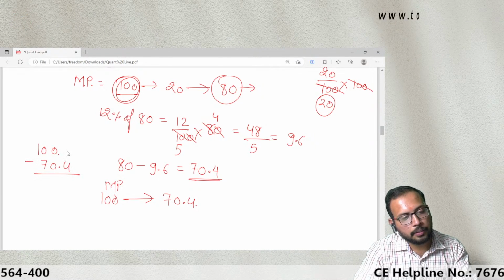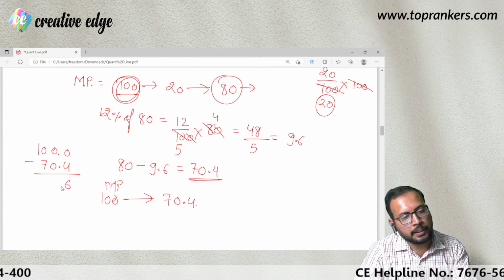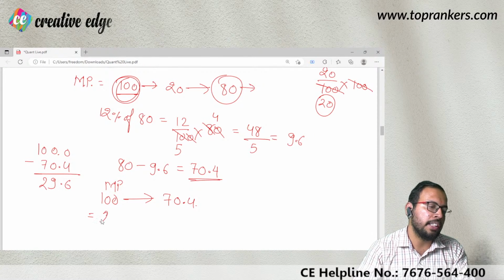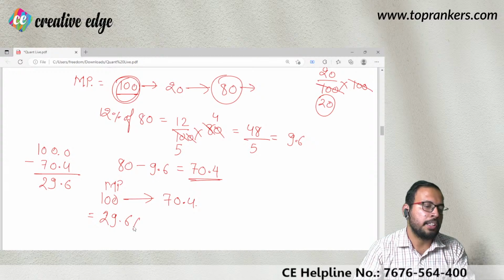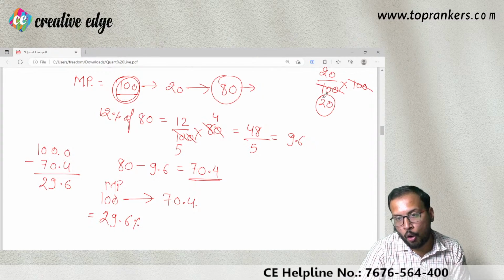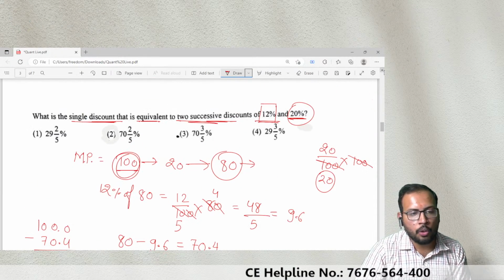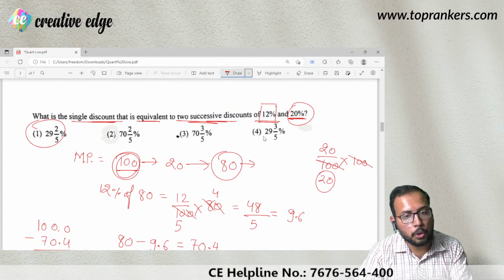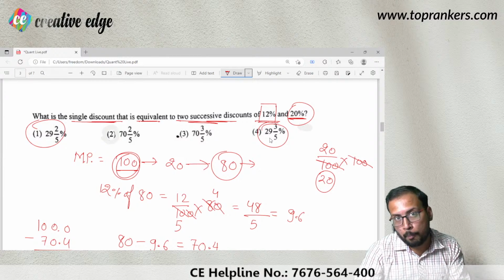That is 10 minus 4 is 6, then 9 by 7, 29.6. So 29.6% discount I should be offering in this case. Which option is it? Okay? So 29.6. Two options are very close, so make sure you are very careful when you mark this.